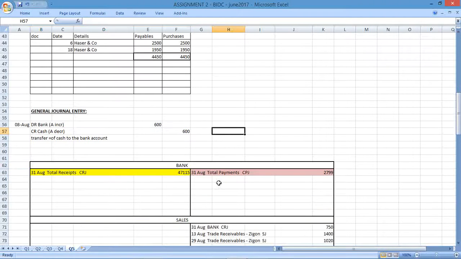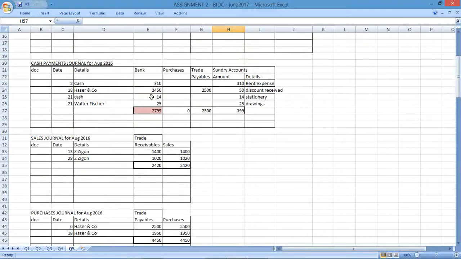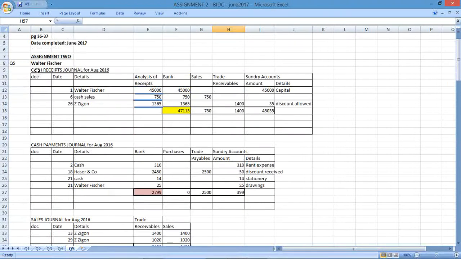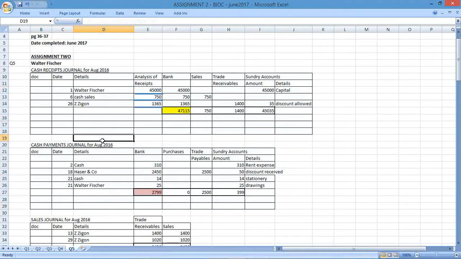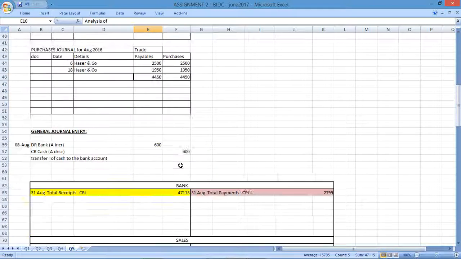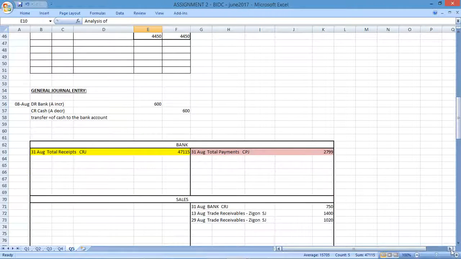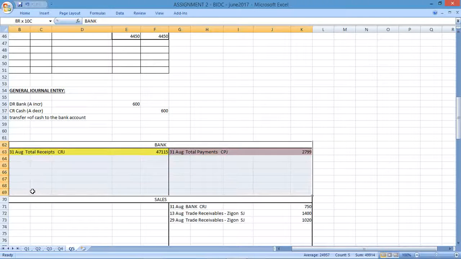So I'm just going to record an amount here, because remember we recorded all the receipts and payments in the cash journal. So the cash journals had a cash receipts and a cash payments, and we recorded all of that here. And then we transferred all those accounts through to bank, because you would have transferred the cash to the bank eventually. So I'm going to assume that we had an additional account for cash here.